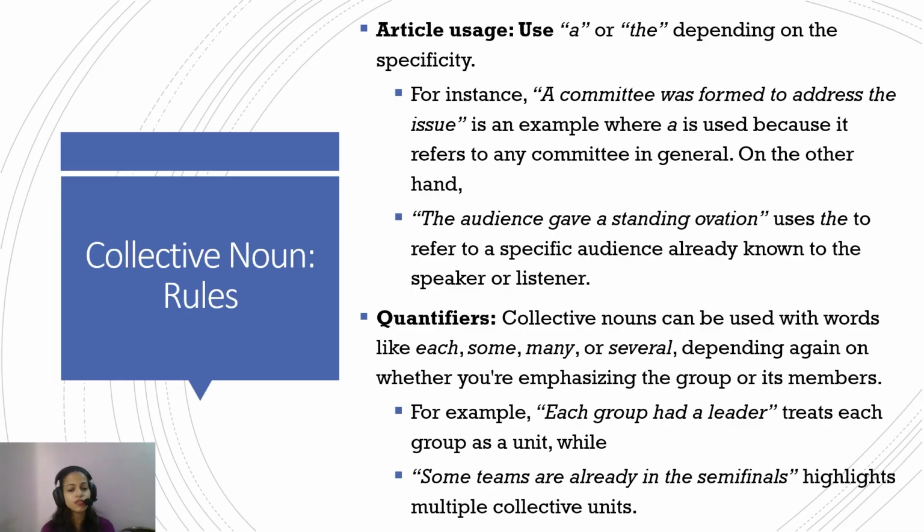On the other hand, if someone says the audience gave a standing ovation, here we are referring to a very specific situation, that okay, there was a Taylor Swift concert and everybody was so happy, so impressed that the audience gave a standing ovation. Here we are referring to a very specific situation, and hence the article the is used. So in this statement, the is used to refer to a specific audience already known to the speaker or listener. So the a or the rule, I think by now it should be pretty clear to you: a for generic situations, the for a specific situation.